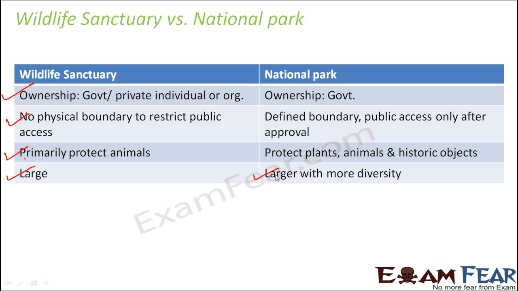Now, as I said, in a national park, normal public access is not given, but if they give you permission, so permission in the sense, you would have seen that if you visit any national park, you need to buy tickets. So you pay for the tickets, and the money which you pay is used for various conservation measures. As I was telling, for a national park you need budget, you need staff. So from where will that budget come? A part of the budget comes from the tickets which people buy to visit a national park.